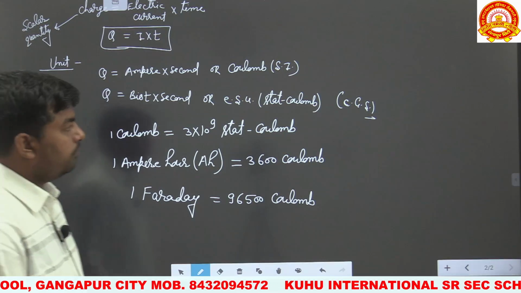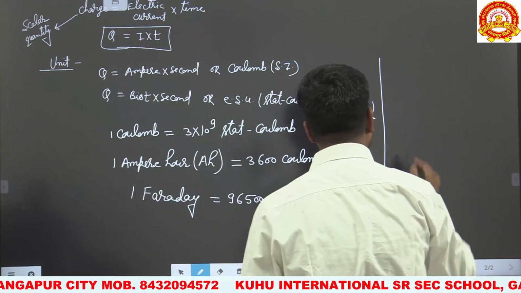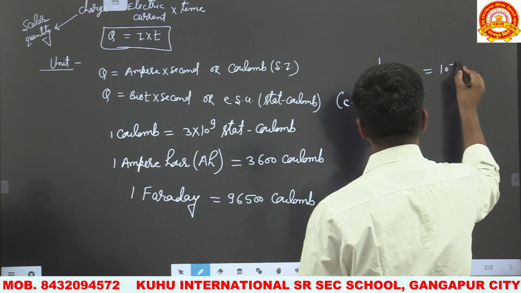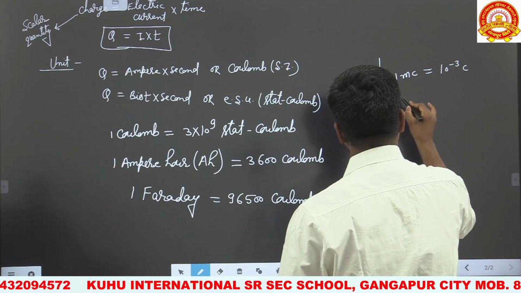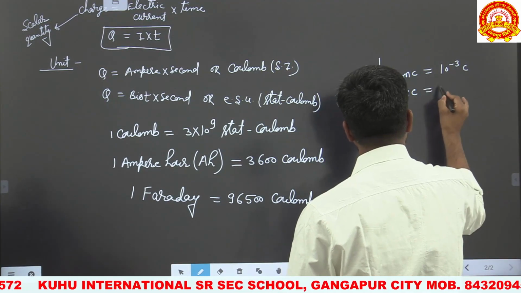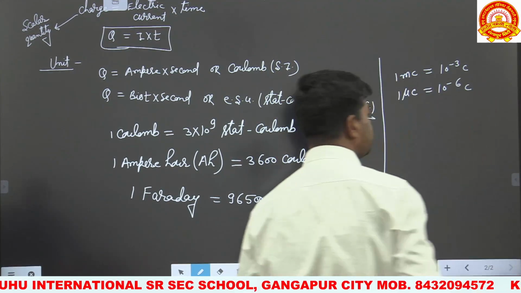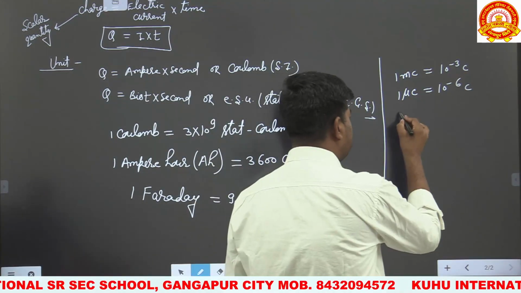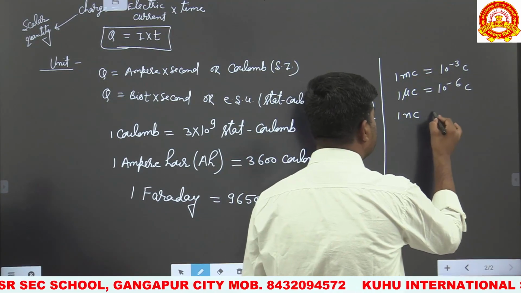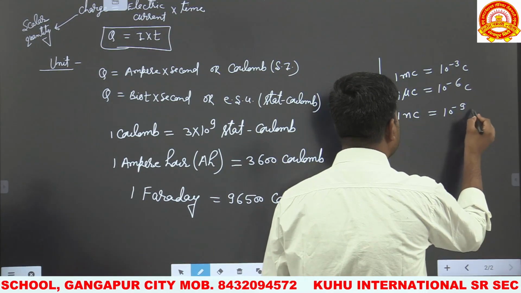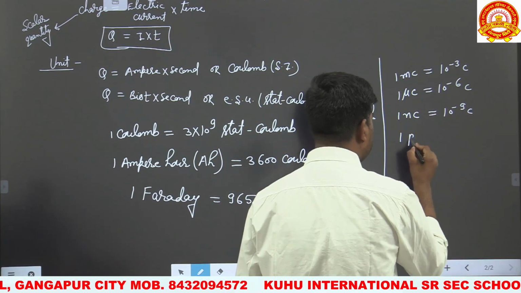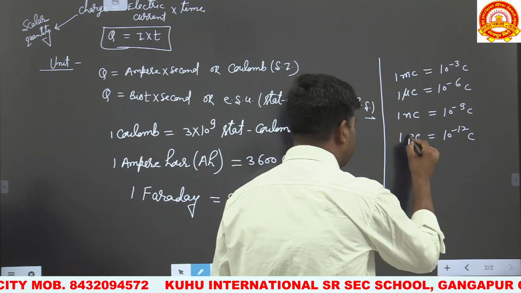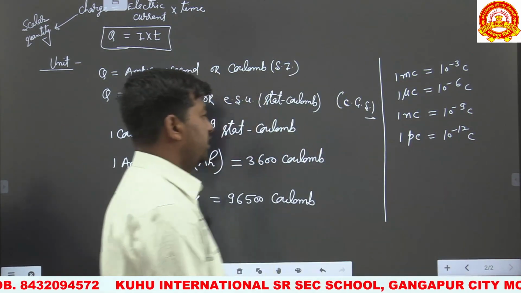Next, smaller units of charge are also used. 1 millicoulomb is equal to 10 raised to the power minus 3 coulomb. 1 microcoulomb is equal to 10 to the power minus 6 coulomb. 1 nanocoulomb is equal to 10 raised to the power minus 9 coulomb, and 1 picocoulomb is equal to 10 to the power minus 12 coulomb. These are the smallest units of charge.